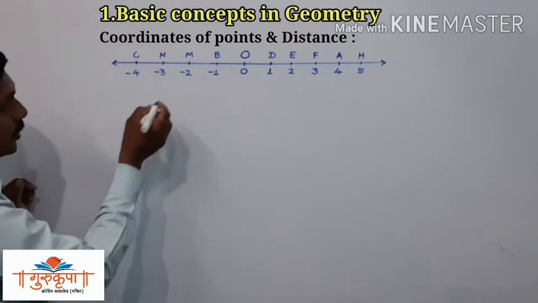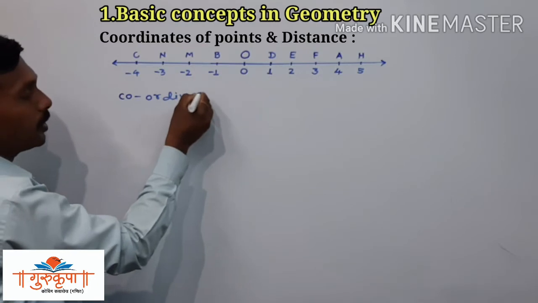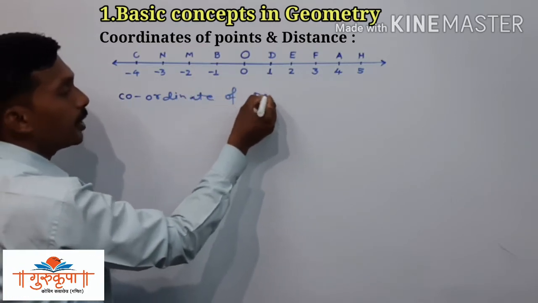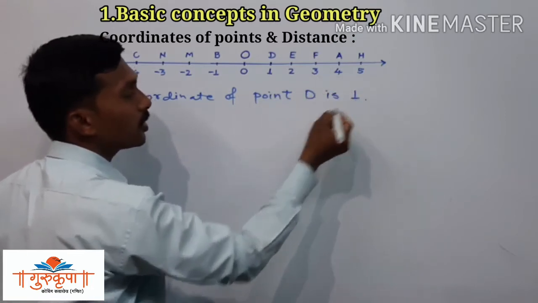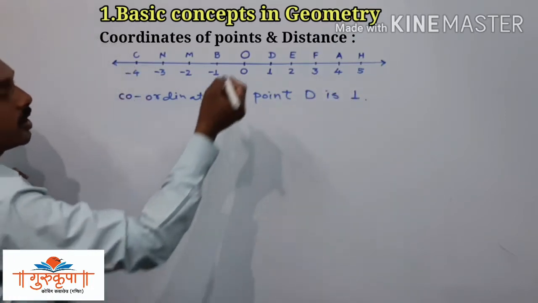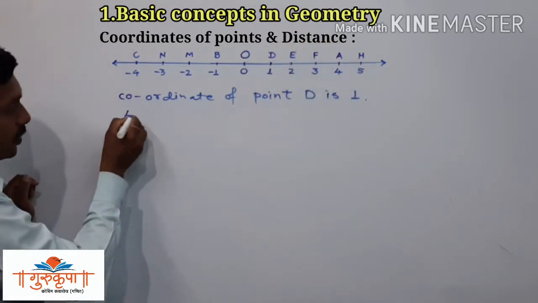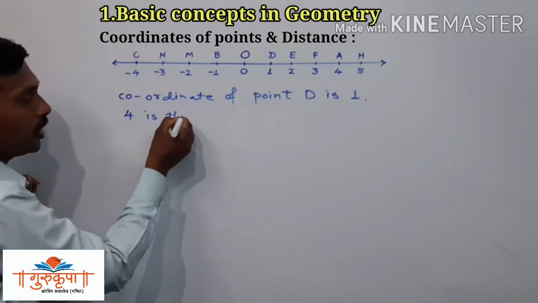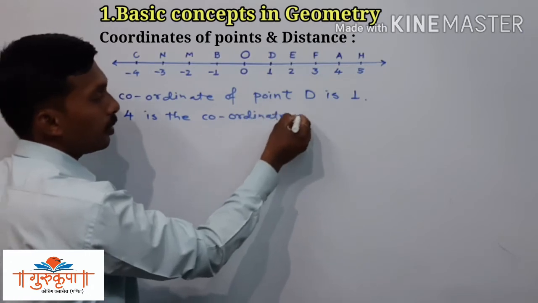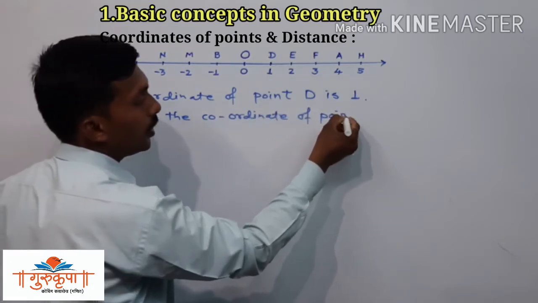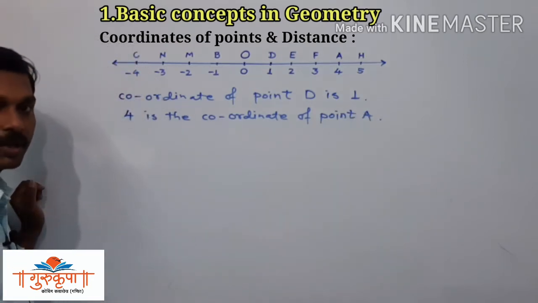So here we can write, coordinate of point D is 1, or we can represent 4 as the coordinate of the point A. Here we have two ways to write the coordinate.